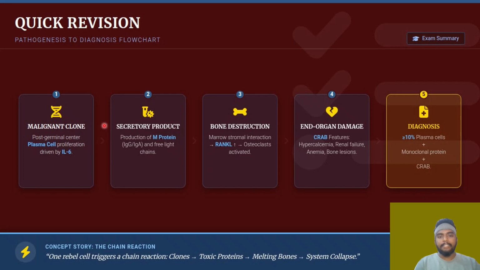And next one, the secretory product. What is secreted? M protein is there, the M spike in the gamma region. The free light chains are excreted as Bence-Jones protein in the urine, Bence-Jones proteinuria.